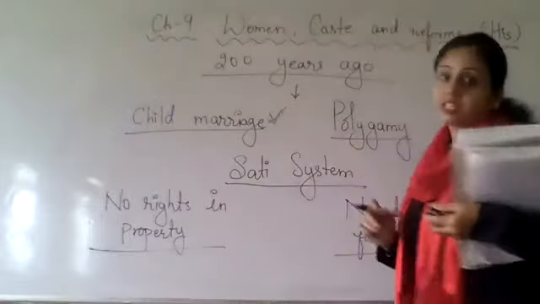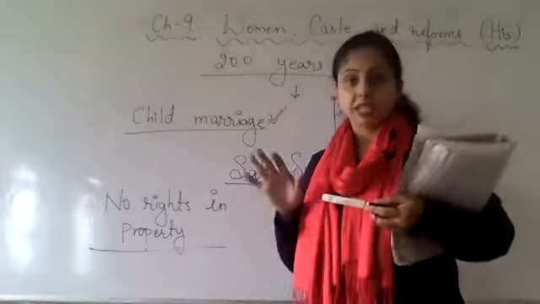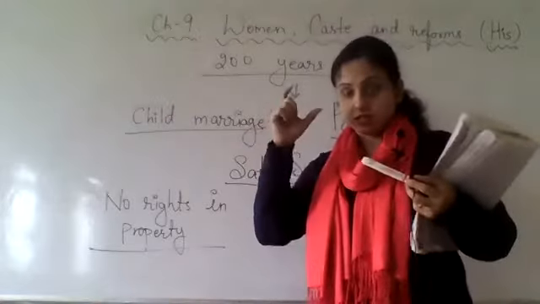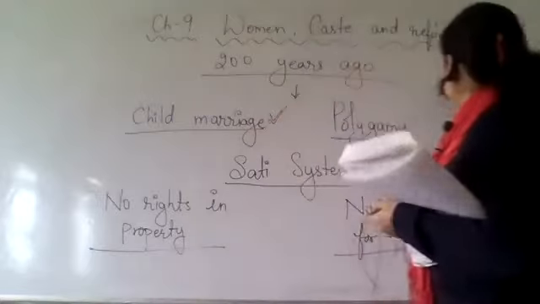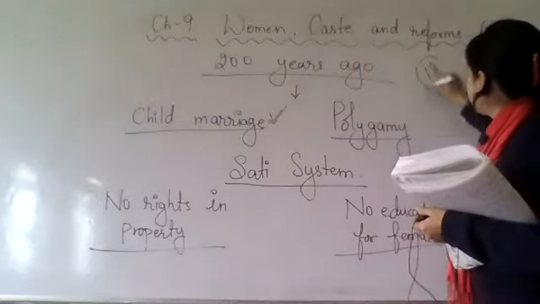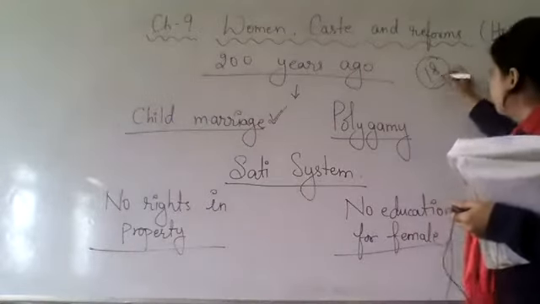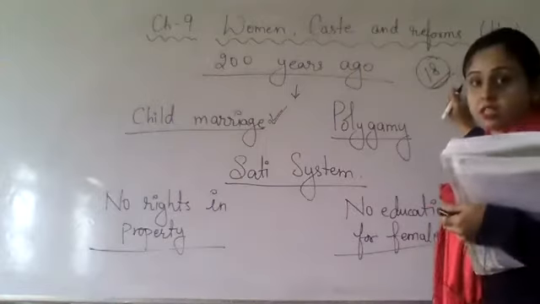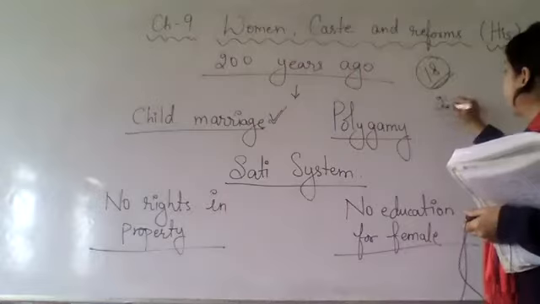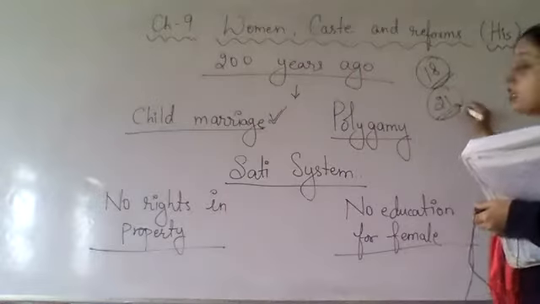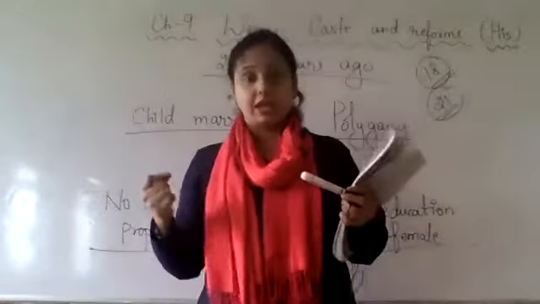If there is child marriage, today the government has kept an age in the guidelines: you cannot marry a girl who is not 18 years old. Once the girls achieve the age of 18 years, then only they can be married. Same for the boys, we have 21 years. When the boys are 21 years, then only they can get married.